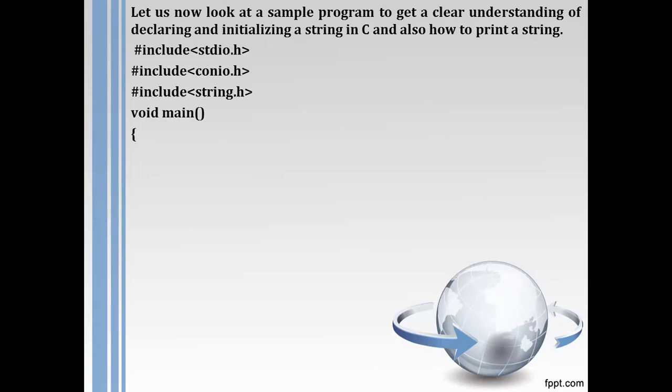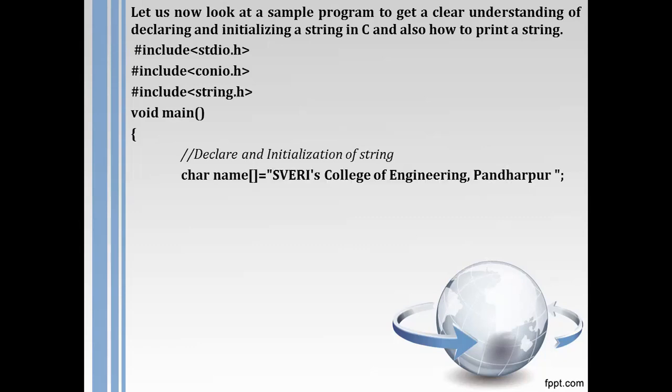It's a main function. Now the declaration and initialization of a string: I declare a character array name, and I don't care about the dimension, because the dimension will be automatically calculated by the compiler, but for that the string should be written in double quotes. In the double quotes I have written Swedish College of Engineering Punjapur. This entire thing is the string. So this will clear the output screen. Now printing, printf with %f and the name.